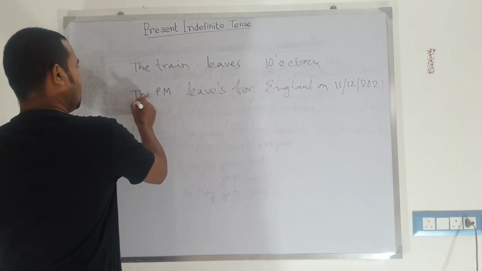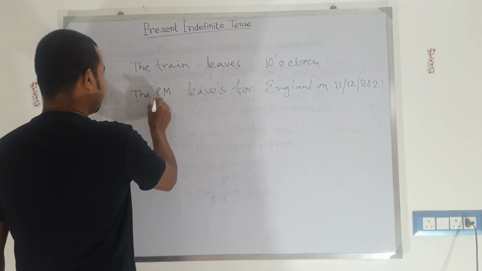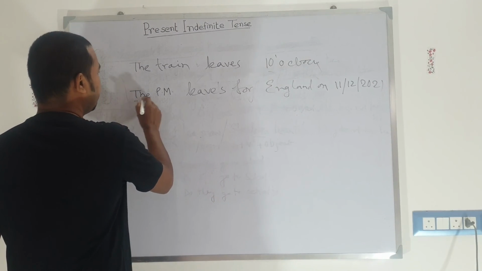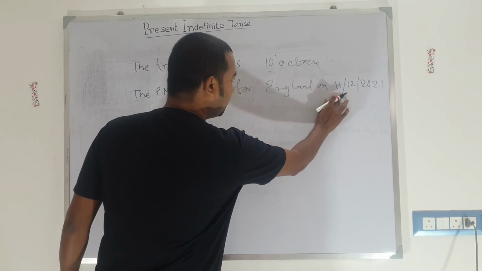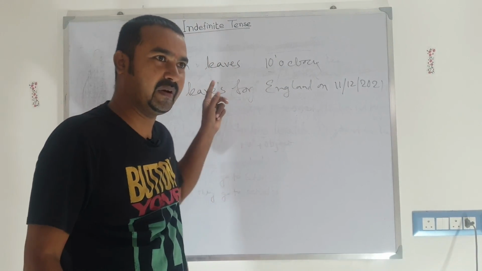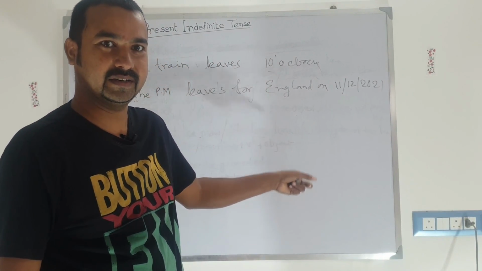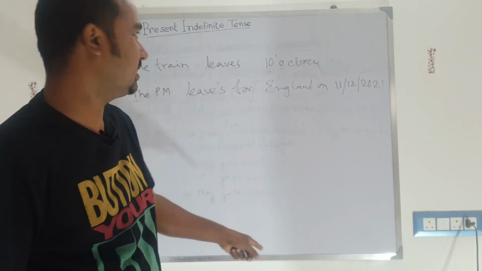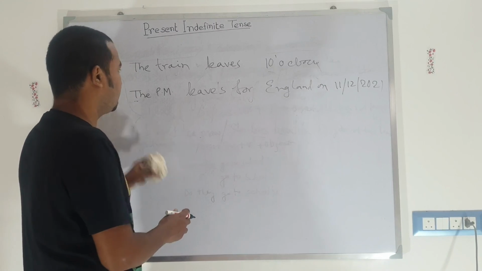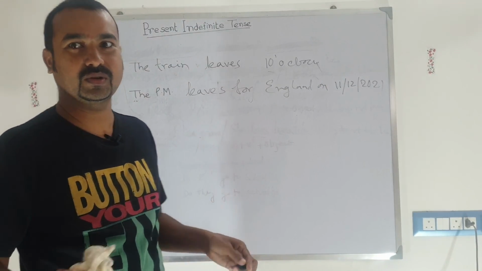Actually the structure, as per what we have learned so far, would be: the Prime Minister will leave for England, because this is a future action. But the action is fixed, it is 90% fixed, so in this case we can use present indefinite tense. So these are the exceptions, or the new rules you can know.